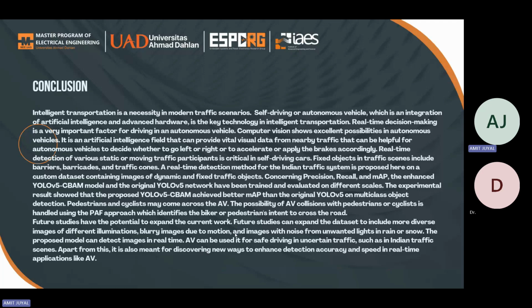The proposed model can detect images in real time. Autonomous vehicles can use it for driving in uncertain traffic, such as in the Indian traffic scenario. Apart from this, it is also meant for discovering new ways to enhance detection accuracy and speed in real-time applications like autonomous vehicles.